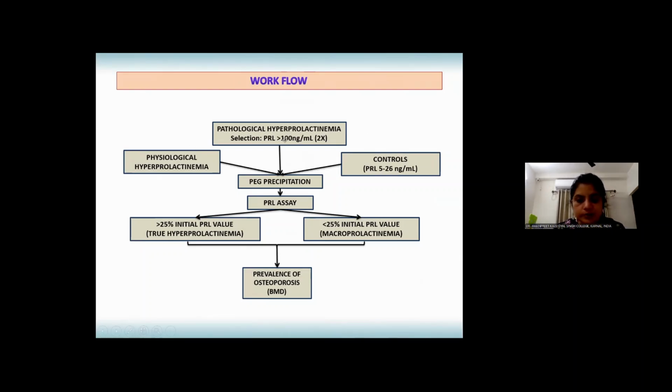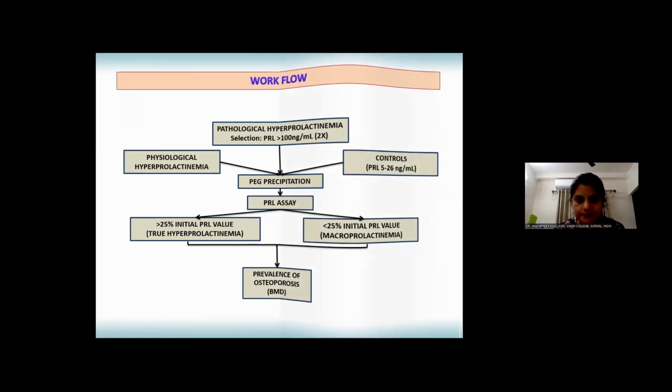All three groups were subject to PEG precipitation, followed by repeat prolactin assay for classification of hyper and macroprolactinemia cases. If the repeat prolactin assay was more than 25% of initial prolactin value, the case was considered to be true hyperprolactinemia case, whereas if they had less than 25% of initial prolactin value, it was considered to be macroprolactinemia. And then some cases from both categories were subject to bone mineral density to study the prevalence of osteoporosis.